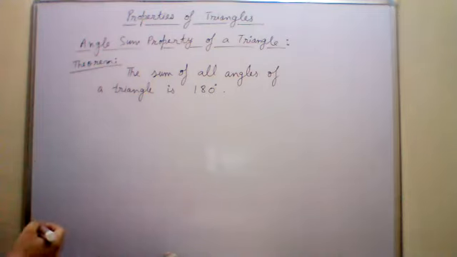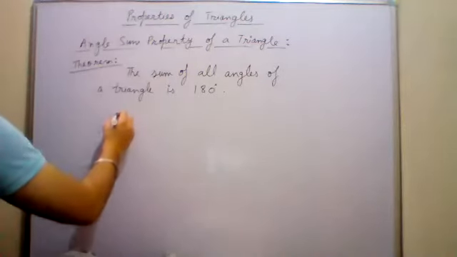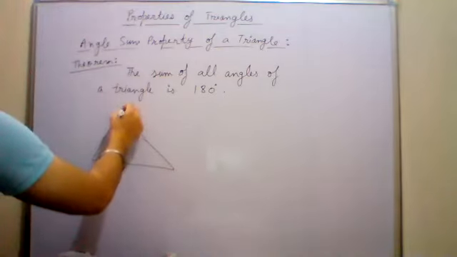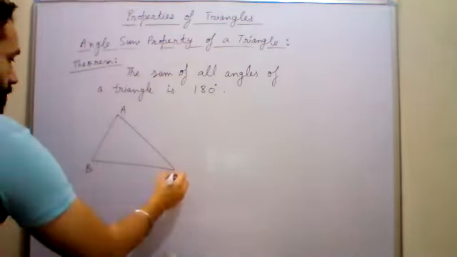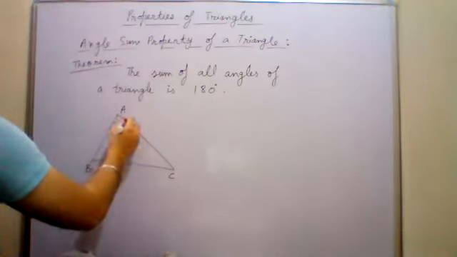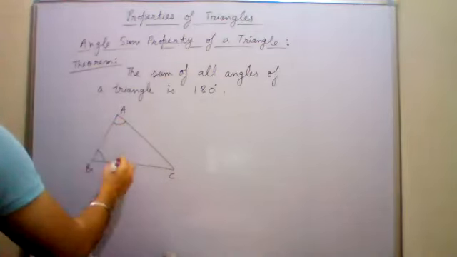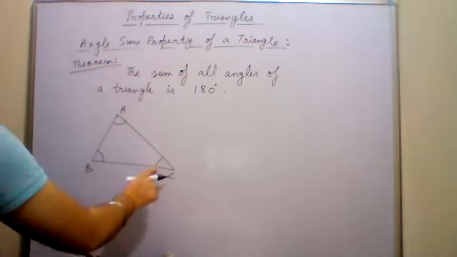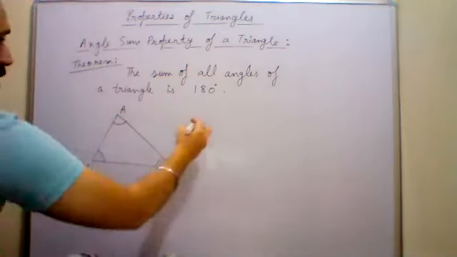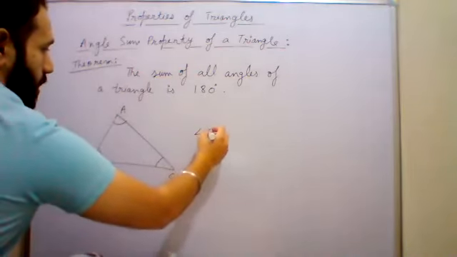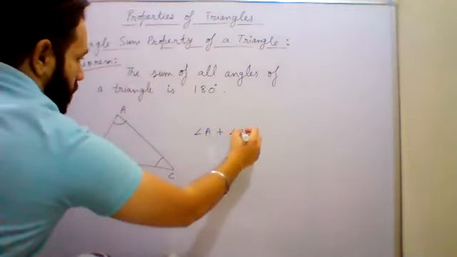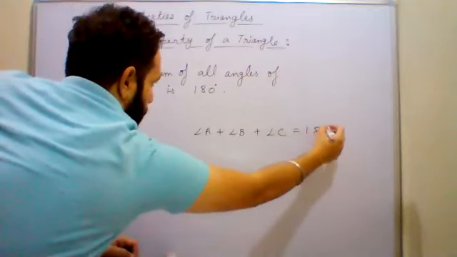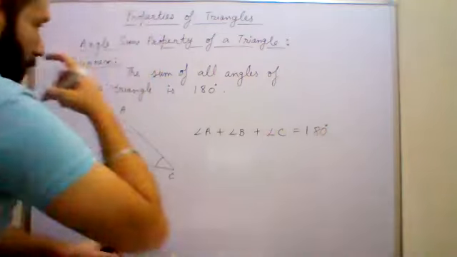So you will draw a figure. This is triangle ABC. In this triangle, there are three angles: angle A, angle B, and angle C. Three angles are there, and the sum of all the three angles is 180. Angle A plus angle B plus angle C is equal to 180 degrees. The sum of all the three angles is 180 degrees.